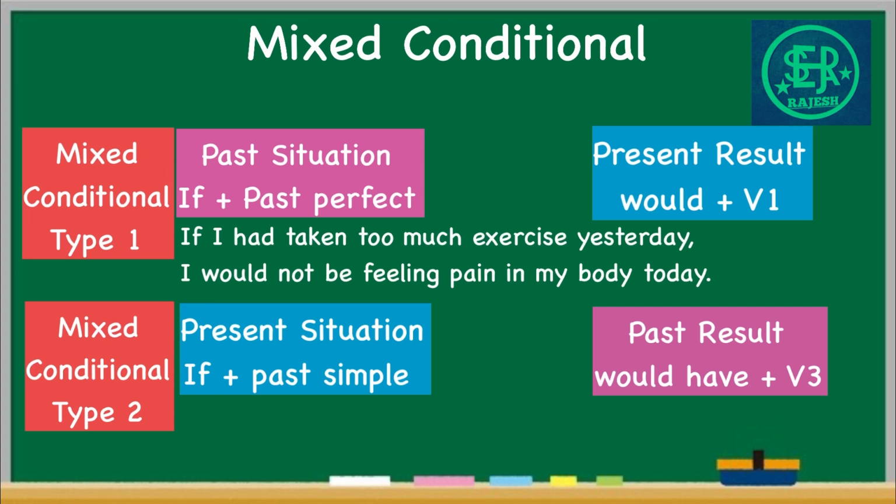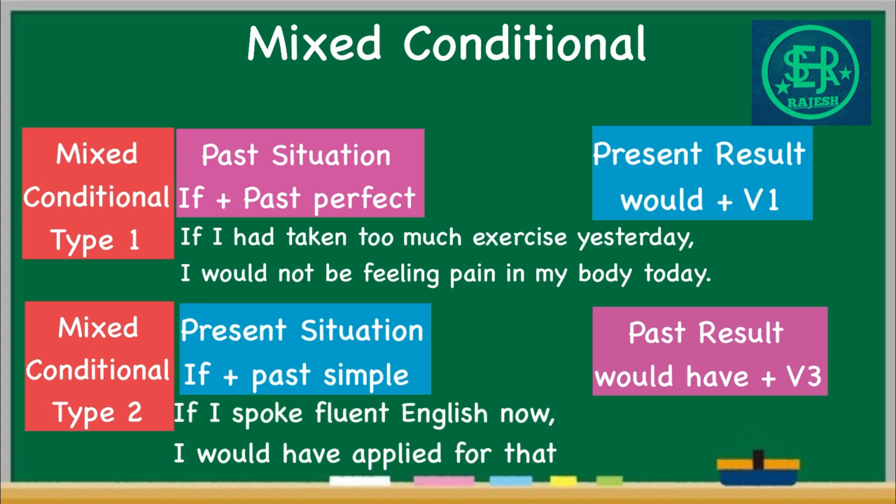So look here, the condition is in the past and the result is in the present. This is the mixed form of second and third conditionals. That's why it is called mixed conditional. This is type 1. Next, type 2. The situation is in the present and the result is in the past. Let us see an example. If I spoke fluent English now, I would have applied for that job.